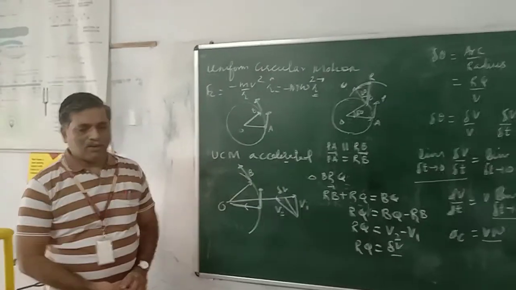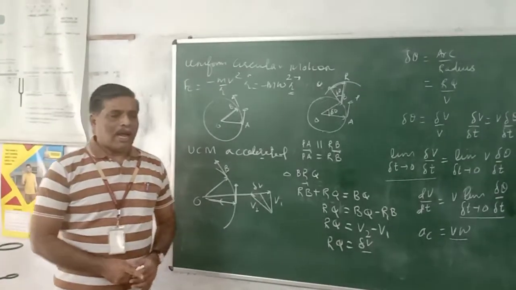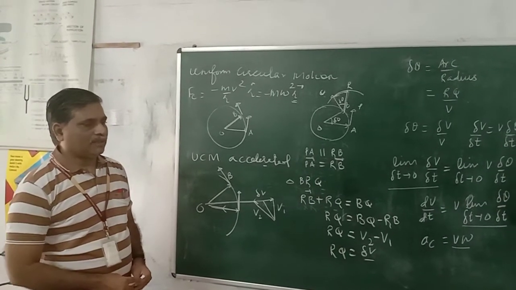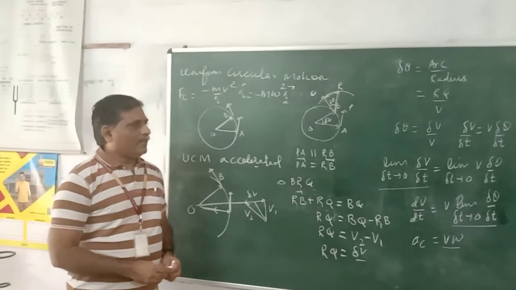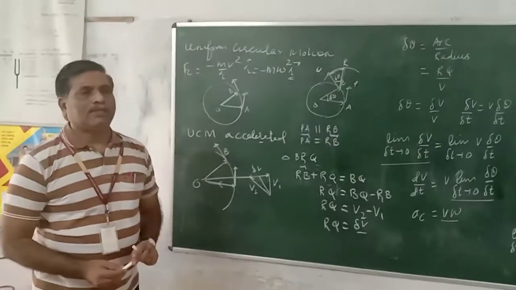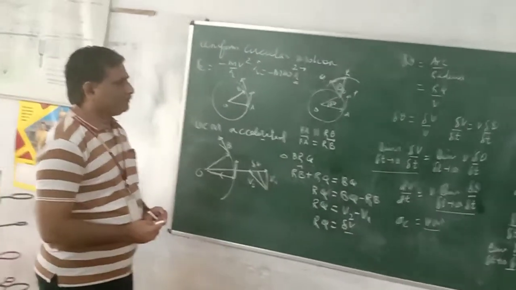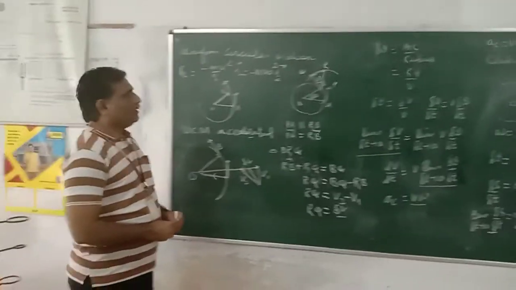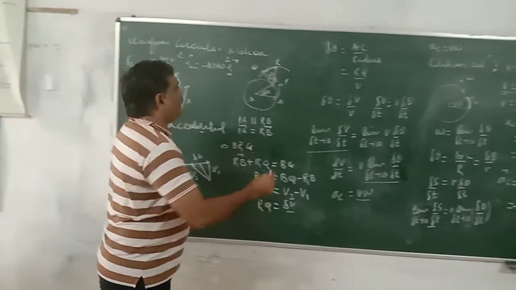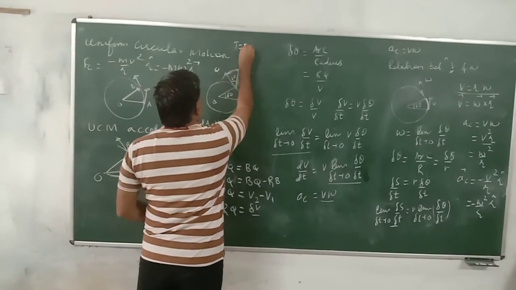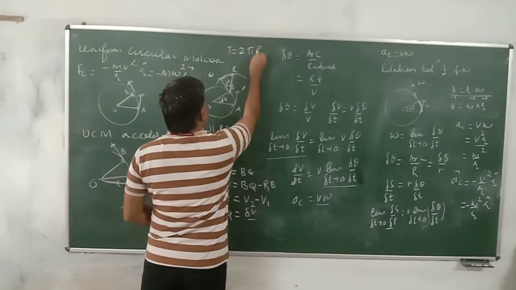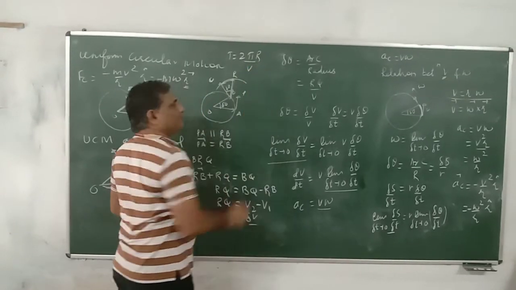So this is about centripetal force and centripetal acceleration. Now, when the particle is performing uniform circular motion, then there is a time period. This time period, which is called T, is equal to 2 pi r divided by v.